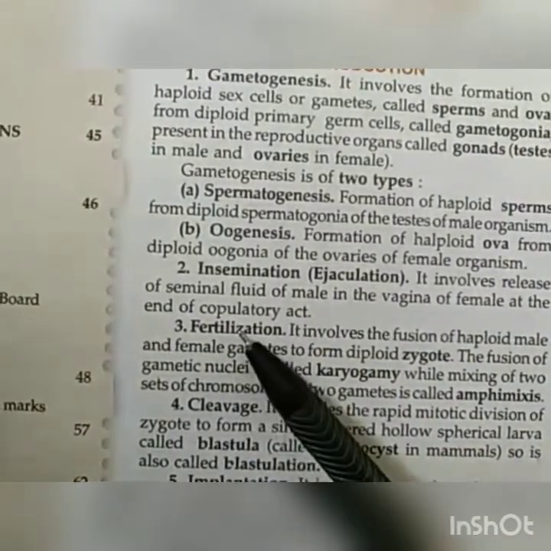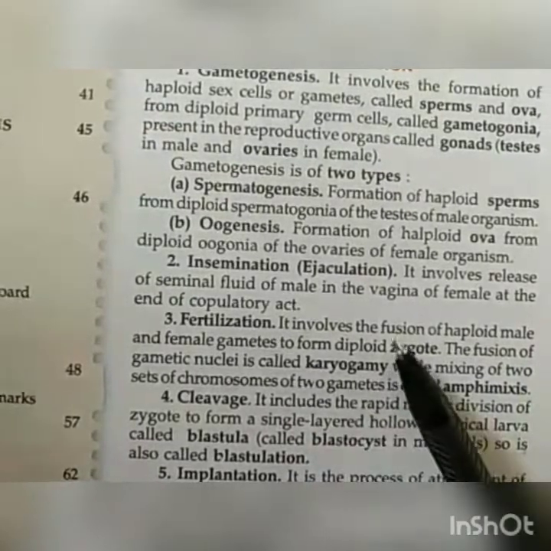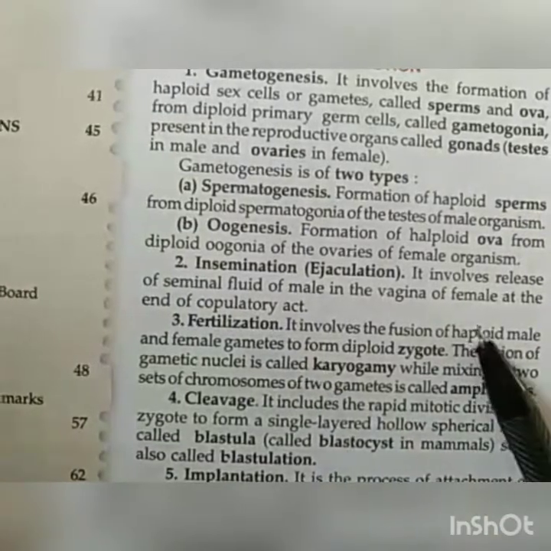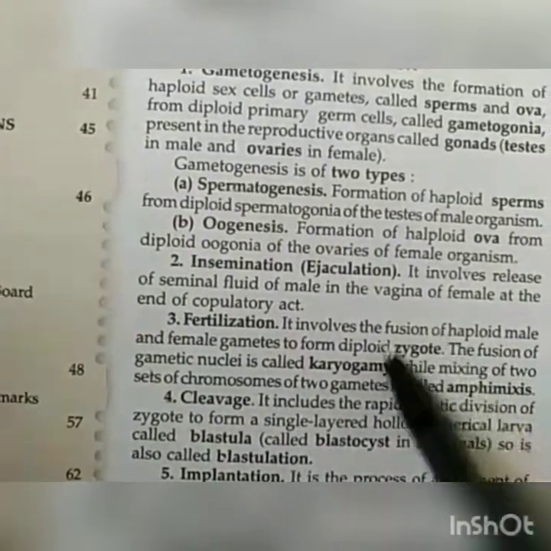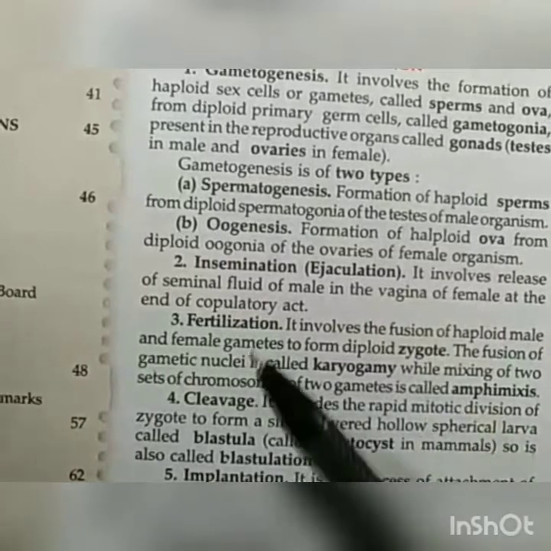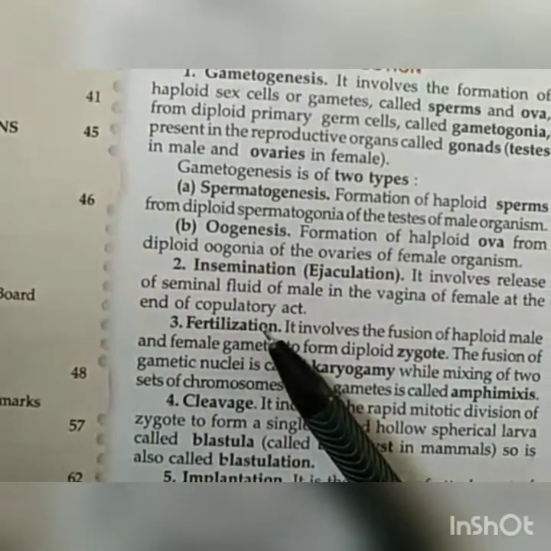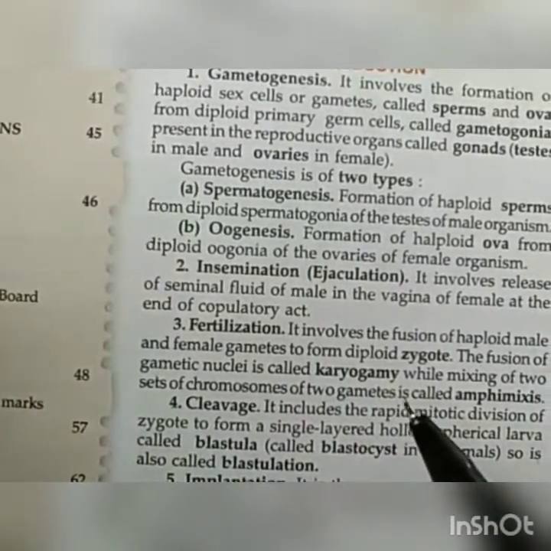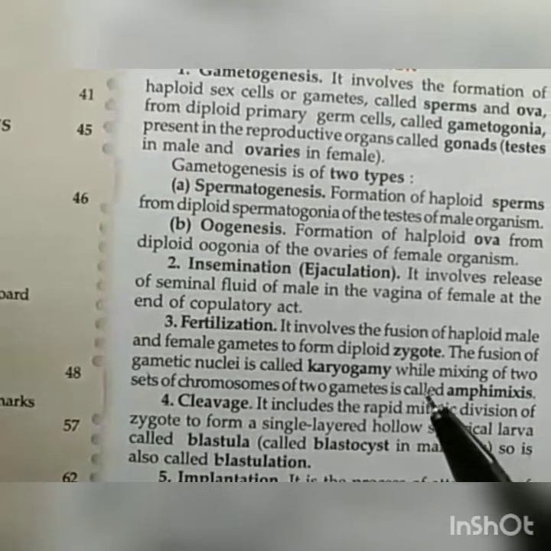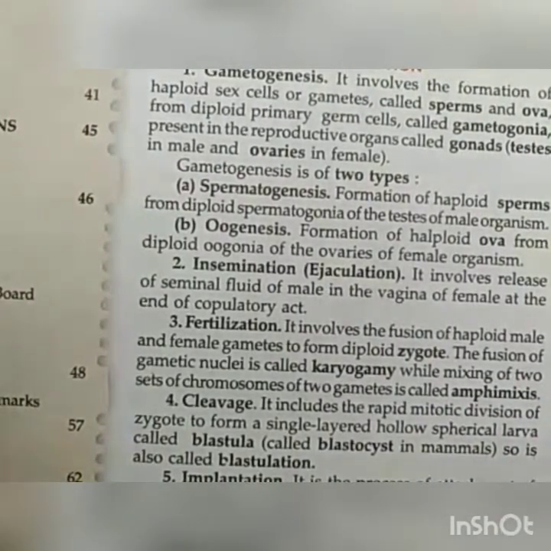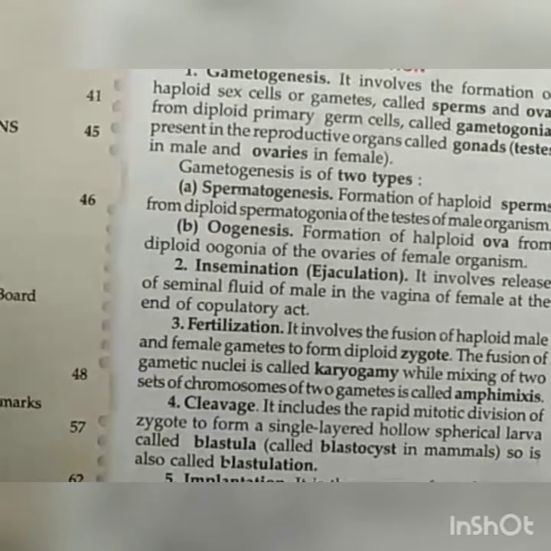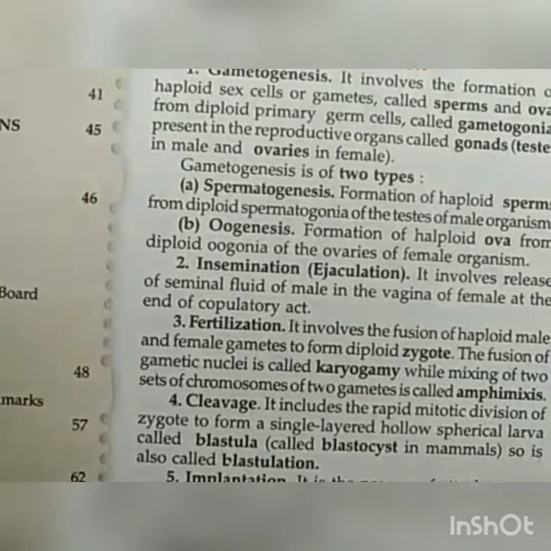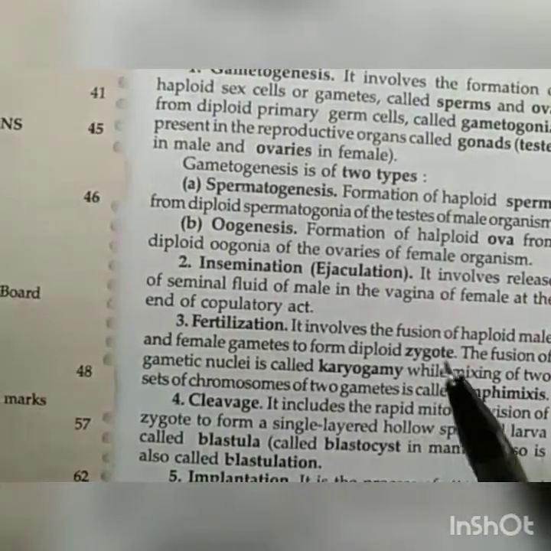Third term is fertilization. As you all know, the fusion of both male and female gamete, that is ova and sperm, to form the zygote, that is a diploid cell, is called fertilization. Usually in human beings, fertilization occurs inside the body of a female in the fallopian tube, in the ampulla region. So where does fertilization take place? In the ampulla region of the fallopian tube of the female reproductive system, and there formation of zygote occurs.